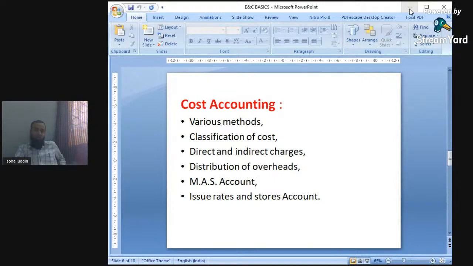How much quantity of steel, or how many bags of cement, on today's date, have been taken from the godown or from the stock is maintained in the MAS account. At the end of the day, how much is returned or how much has been consumed, all this is mentioned in MAS accounts. Unit number 3 has specification as well as cost accounting, both estimation, specification, and cost accounting.